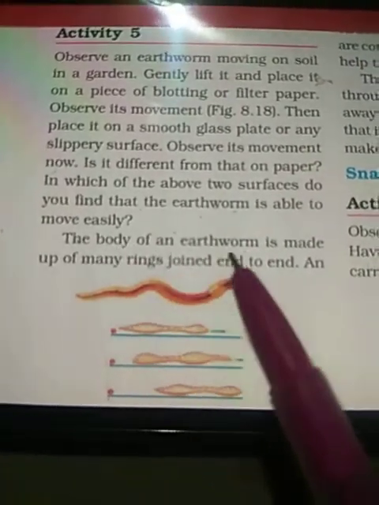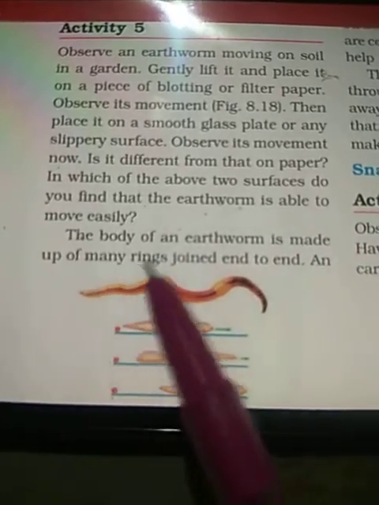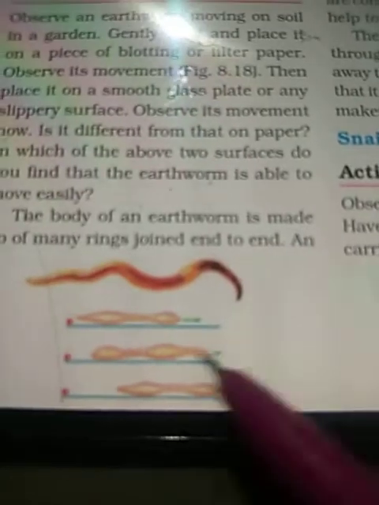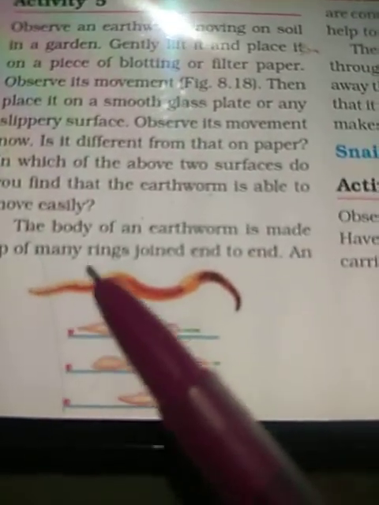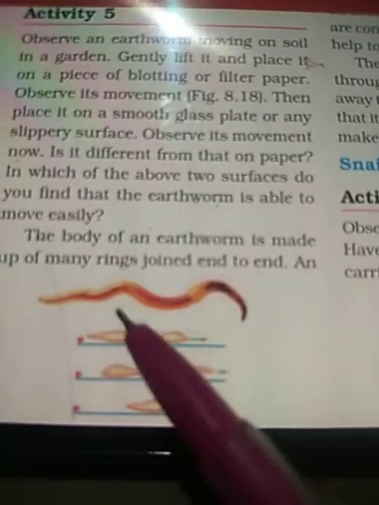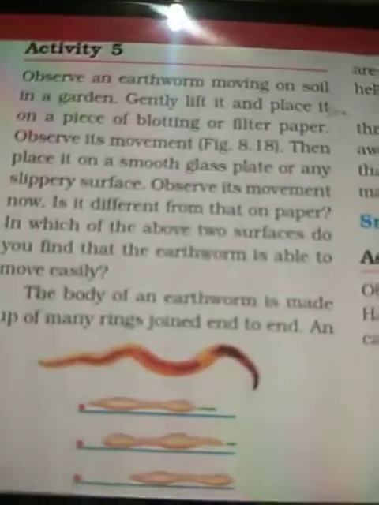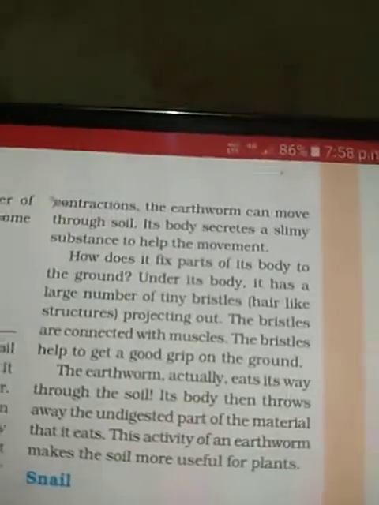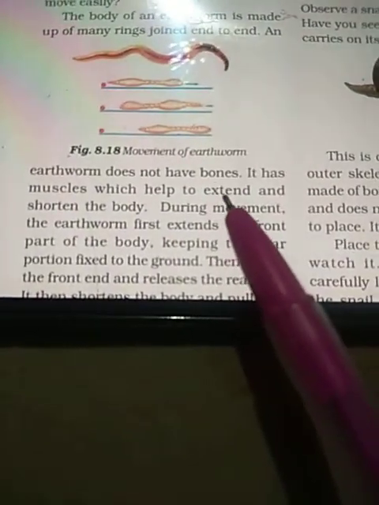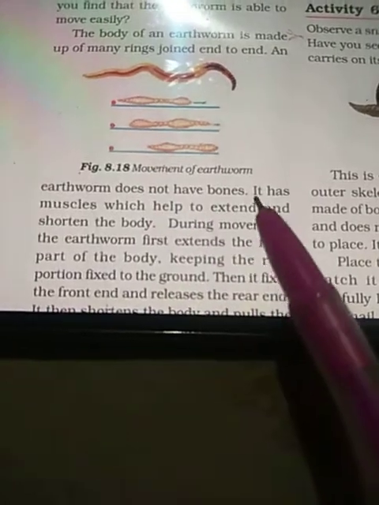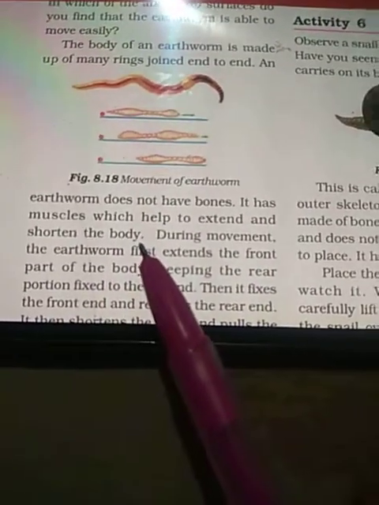The body of an earthworm is made up of many rings joined end to end. As you can see in the picture also, the body of the earthworm is made up of many rings which are joined end to end. The earthworm does not have bones. It has muscles which help to extend and shorten the body.